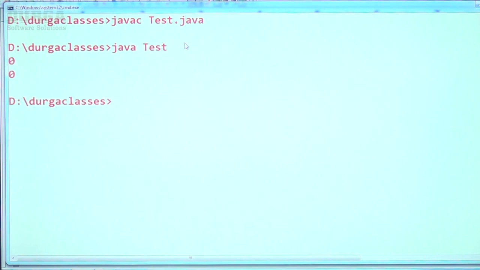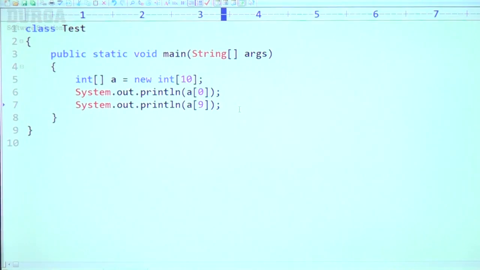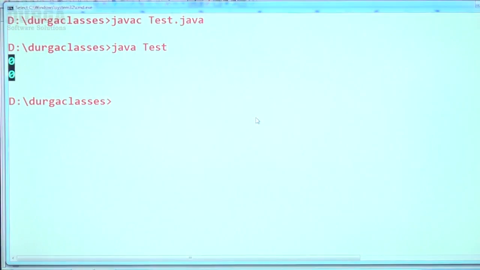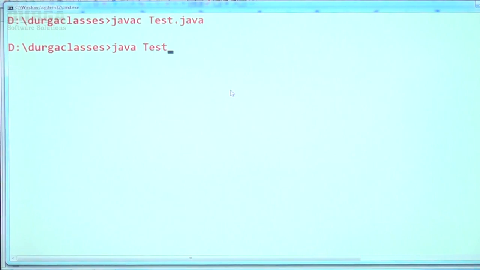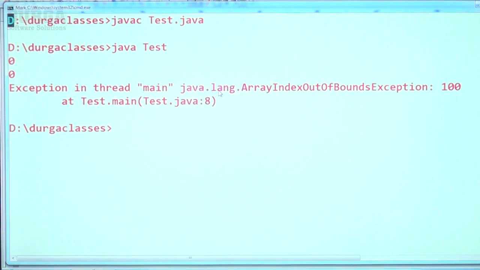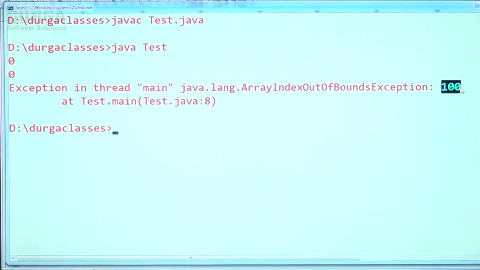Now I am trying to execute. What is the answer we are getting? 0, 0. Perfectly acceptable. Now I am taking a[100]. Immediately we are going to get a runtime exception. No compile time error at all, because array index out of bounds exception is not a checked exception. The compiler never considers whether you are handling it or not. At runtime, I'm going to get array index out of bounds exception for index 100.